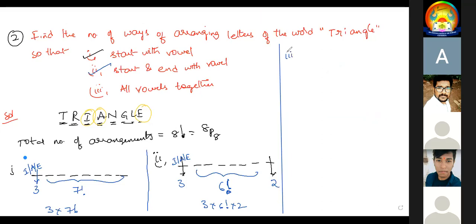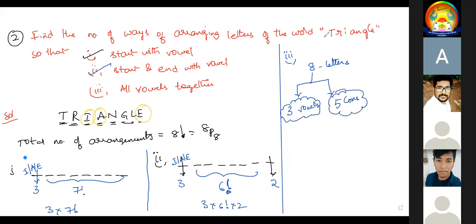Now the last one, number 3. They said all vowels together. How many letters do we have? We have 8 letters. Among 8 letters, we have 3 vowels and 5 consonants. They are asking all vowels together.